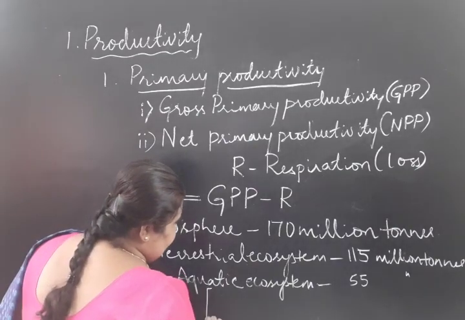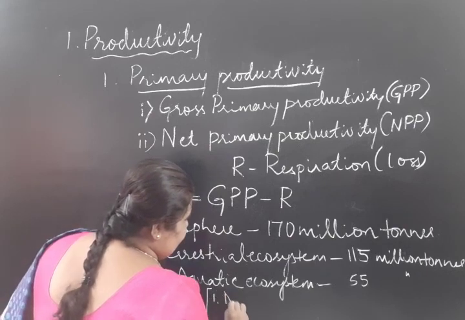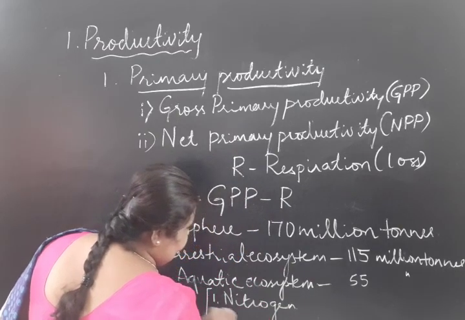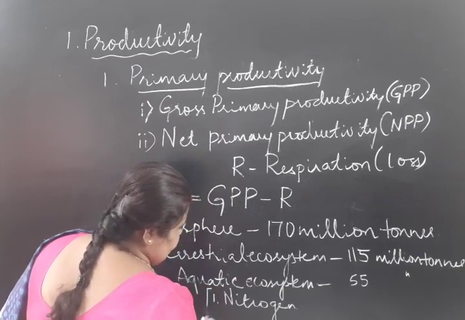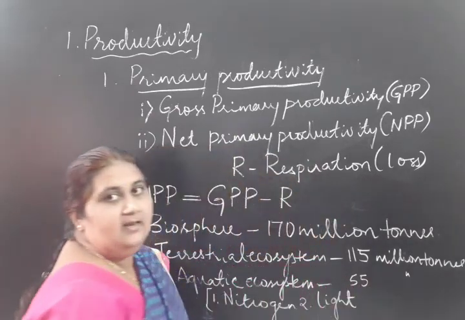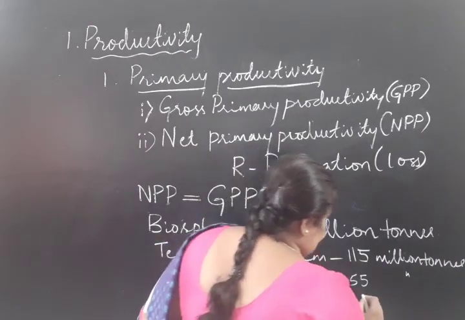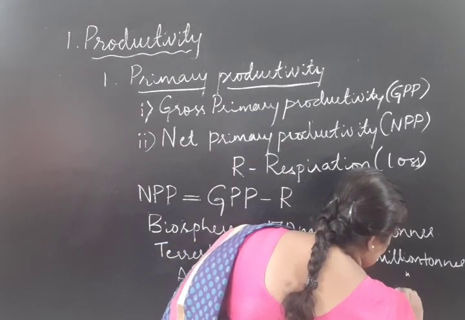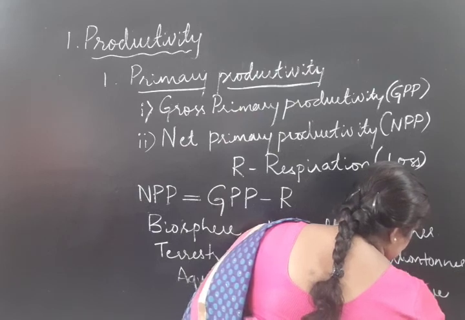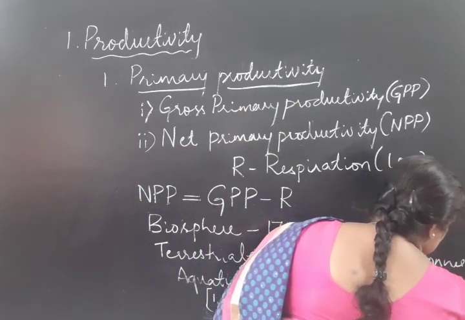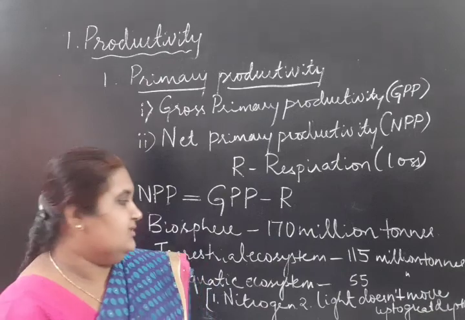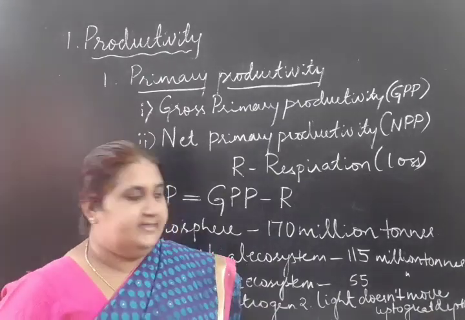The two limiting factors are one, nitrogen, and another, light does not move up to a great depth.